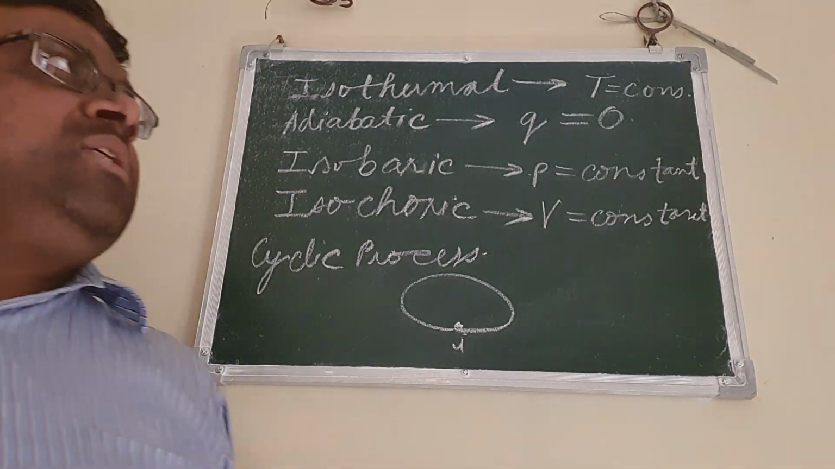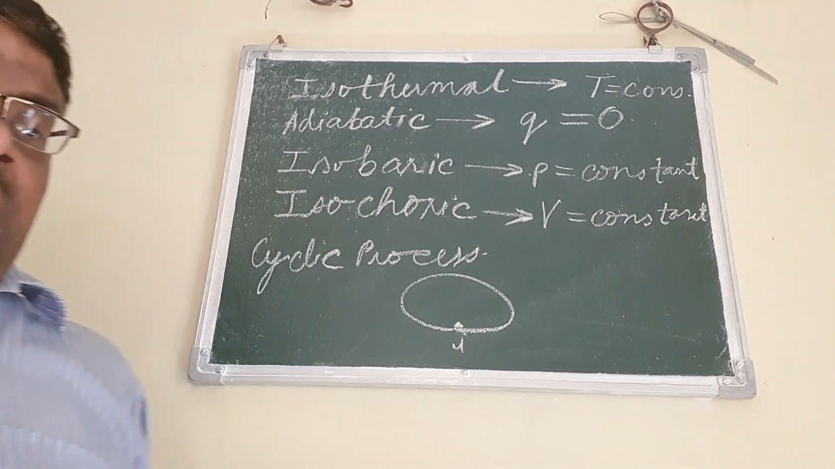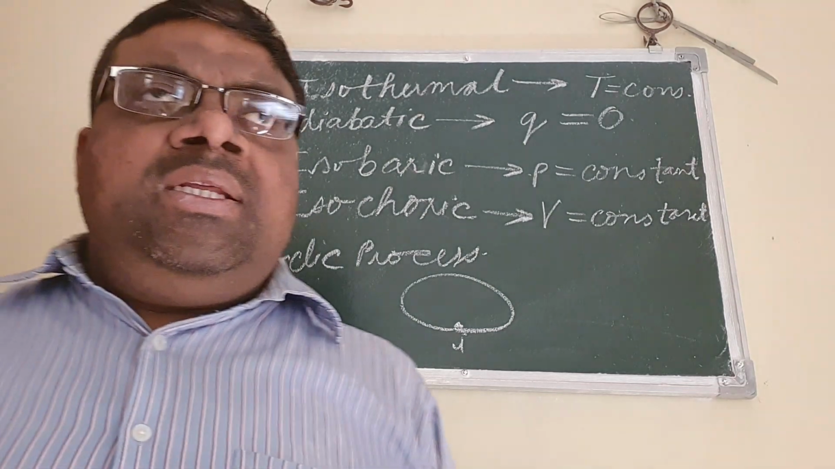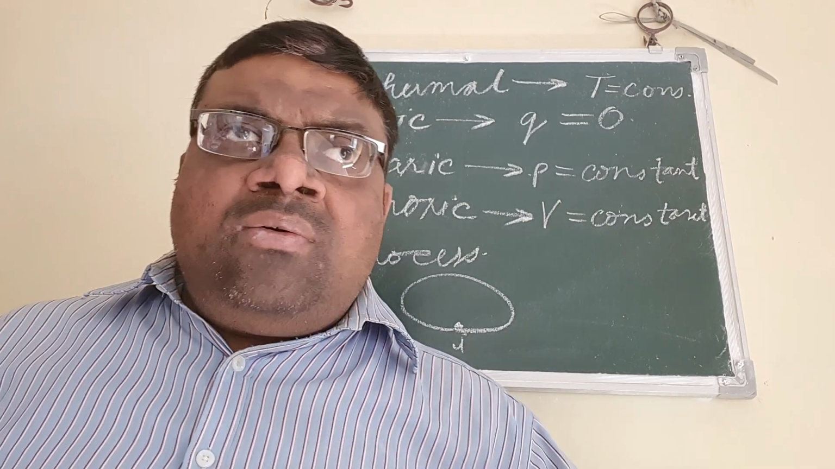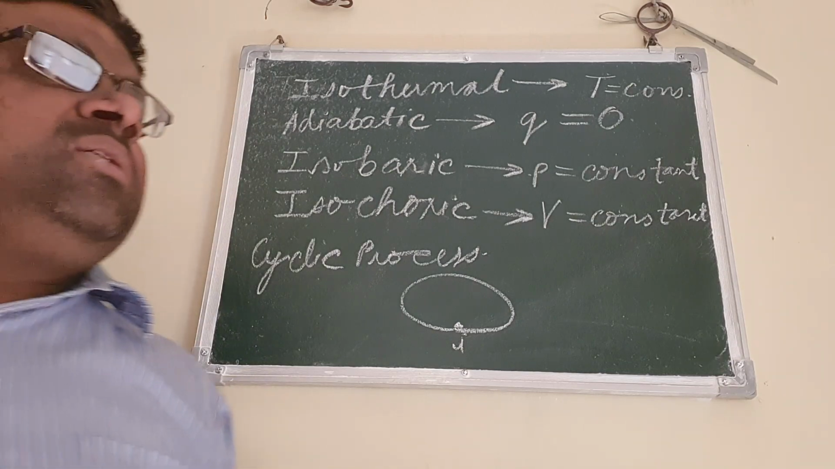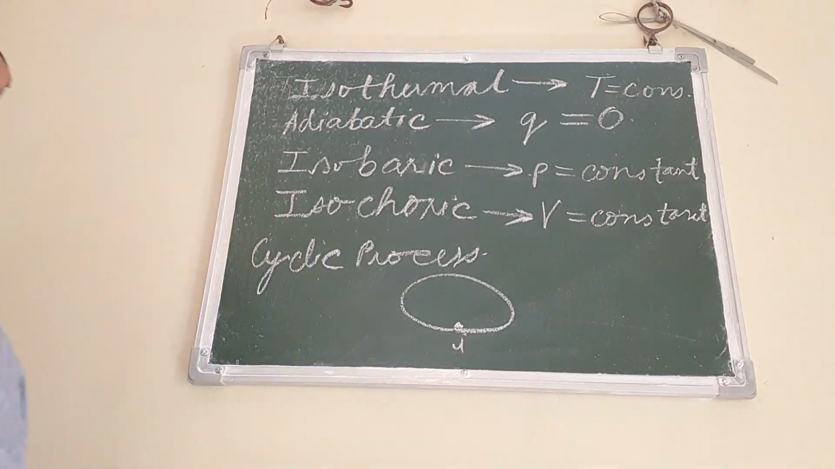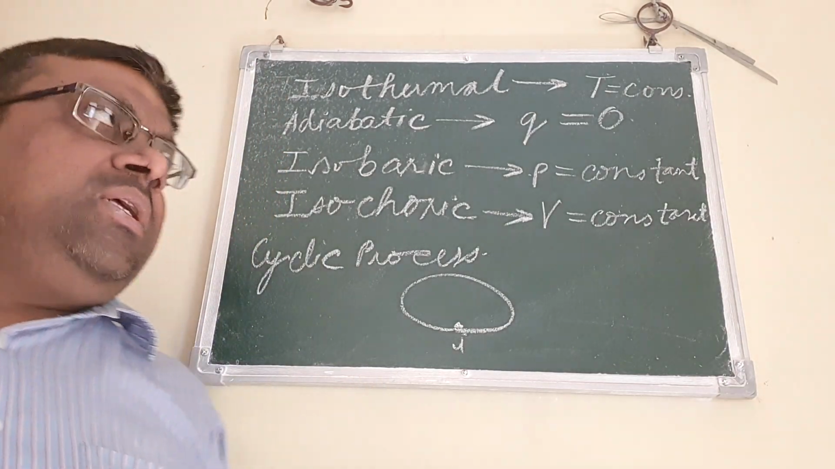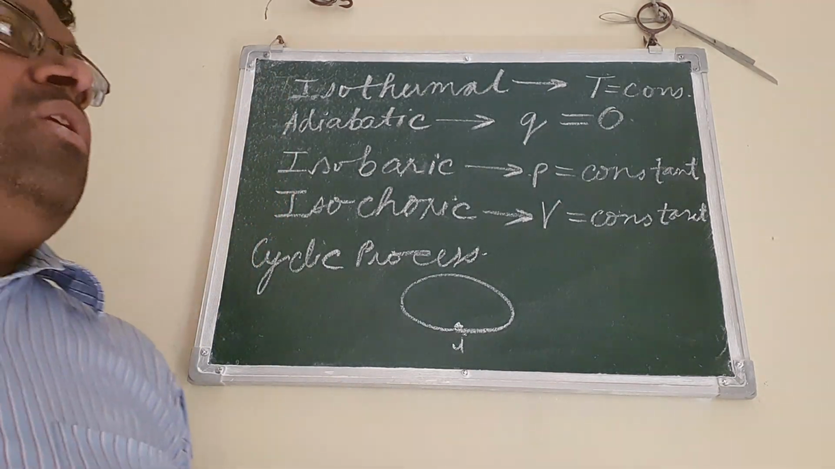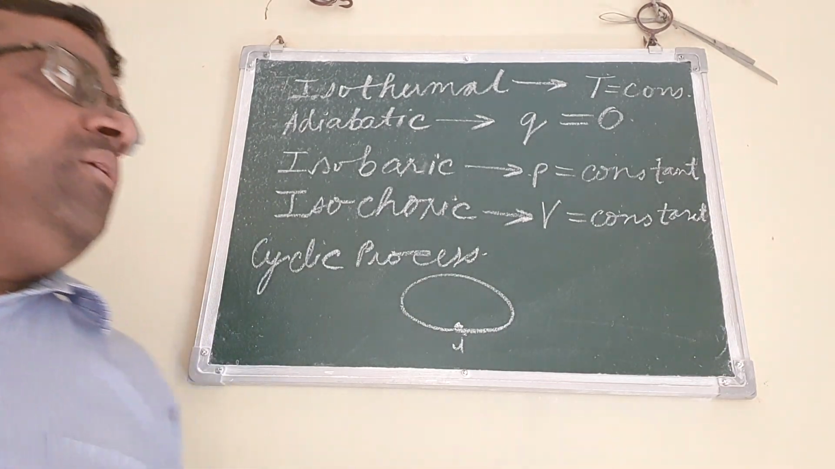And then the next process is adiabatic process. In adiabatic process, the heat remains equal to zero, means there is no exchange of heat. Heat is neither given to the surrounding nor taken from it, so there is no exchange of heat between the system and the surrounding. Then there is isobaric process in which the pressure remains constant, means the pressure does not change, whereas the volume and temperature they change. Such a process is known as isobaric process.